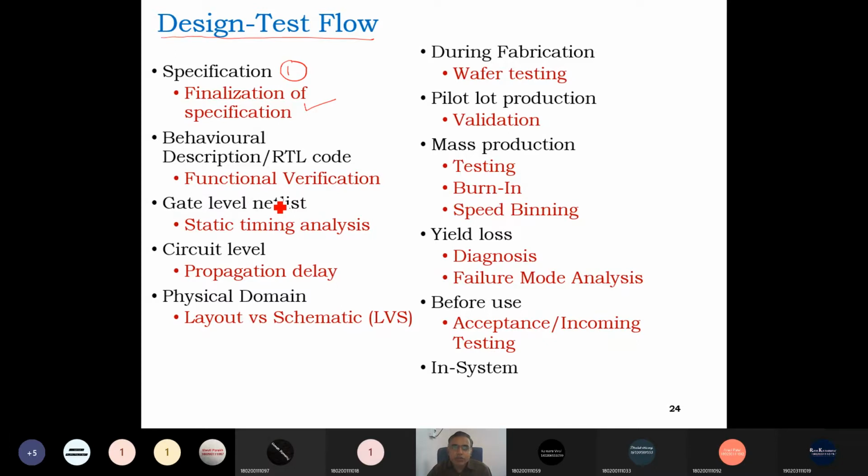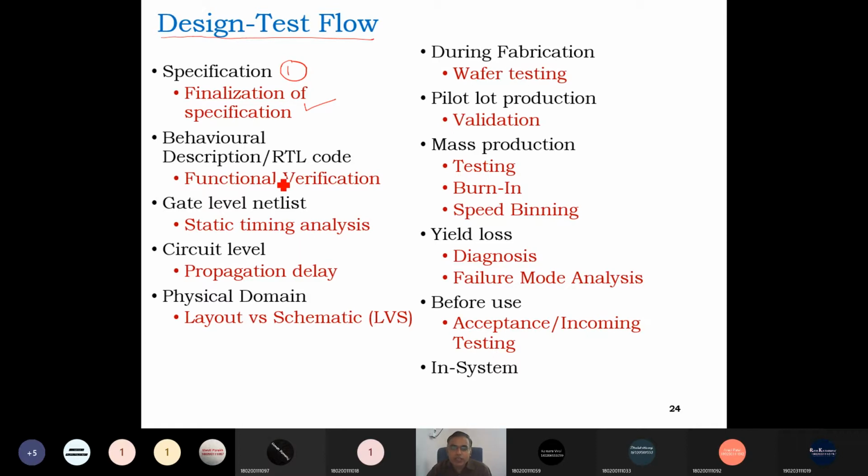From the description of the customer, we need to prepare a technical specification, and then we have to compare it with the customer's description to see whether it can be implemented through this specification or not. So this is the first testing in a VLSI design.